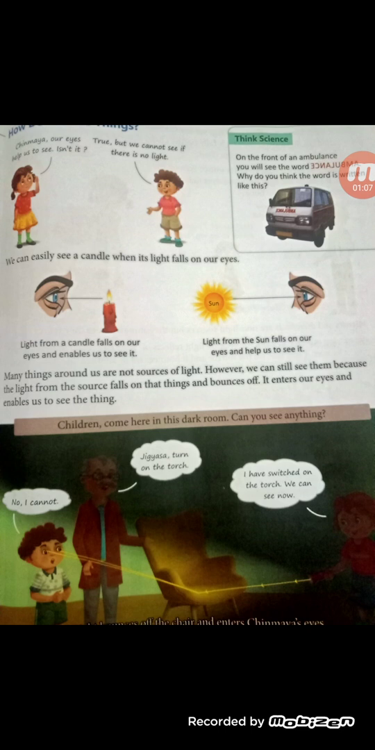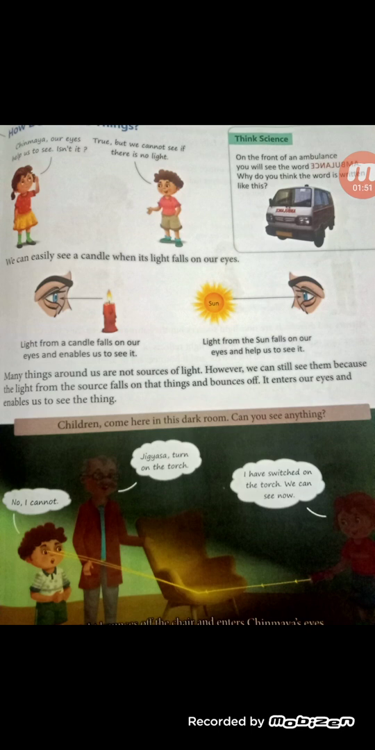Yes, in this picture, beta, Chinmay is saying, our eyes help us to see, is it not? Our brother is saying, true, but we can't see if there is no light. Very much right. In the night also, we can't see. Why can't we see in the night? Because light is not there. It means both things are needed to see things. As well as light, we also need the things, and eyes also. Both things are needed to see the object.